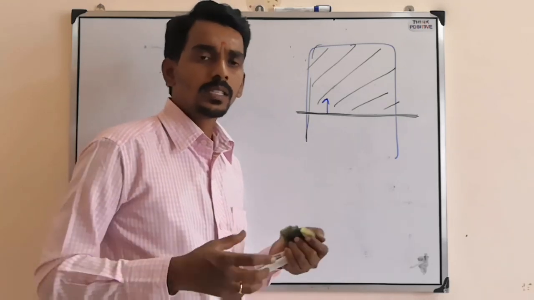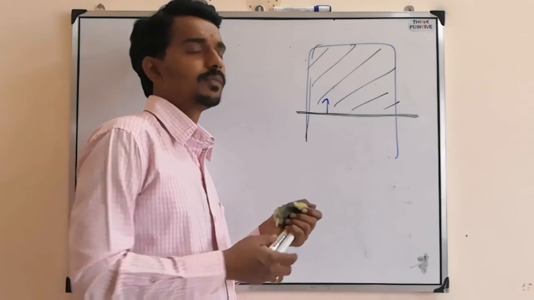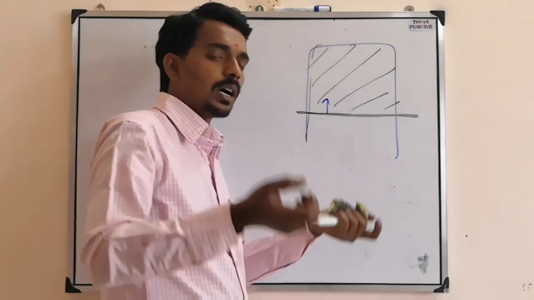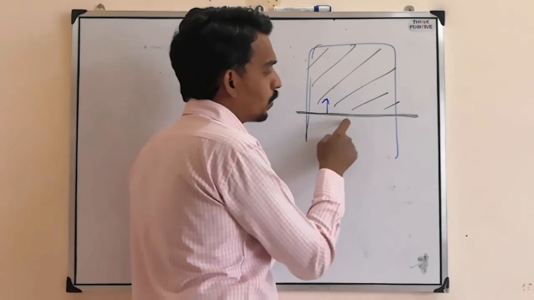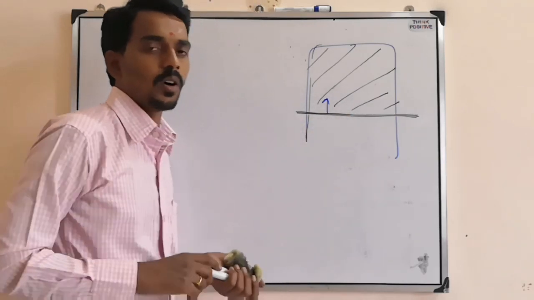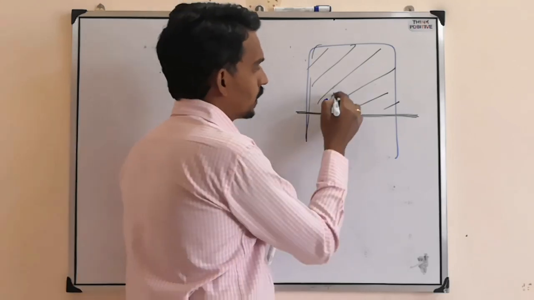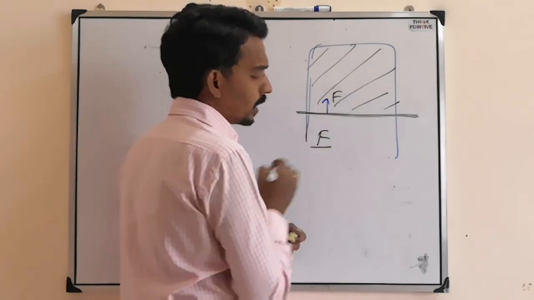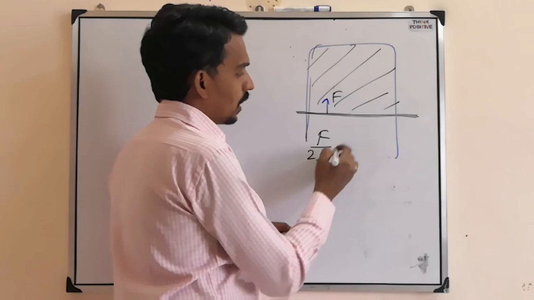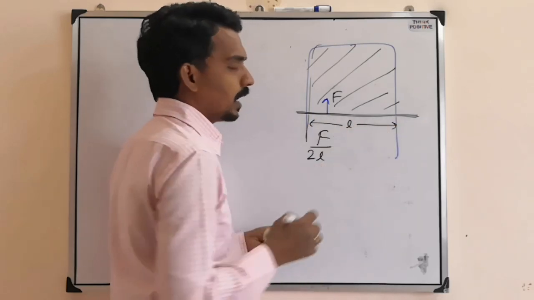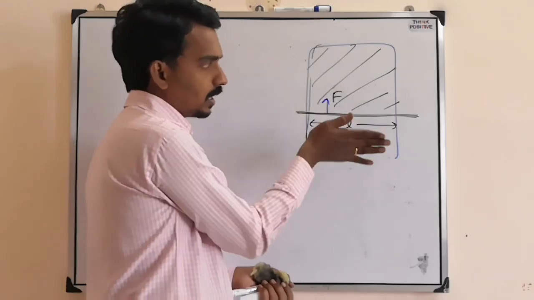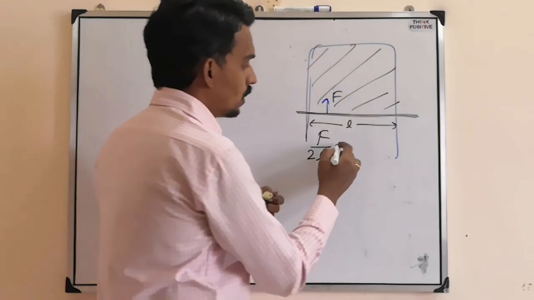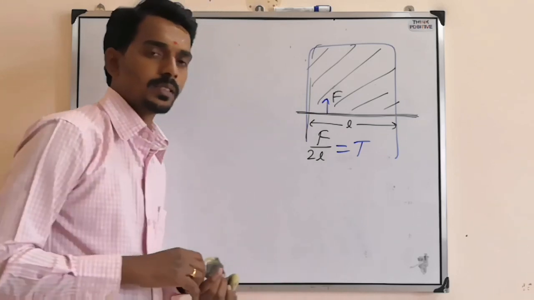Because of that nature, it is trying to acquire minimum surface area. In that process, it is applying force on the solid which is in contact. So here it experiences force, and force per unit length, that is over 2L. Why are we taking 2L? Because I said two surfaces will be there. That's why two lengths, one this side, one back side. So this we call surface tension.